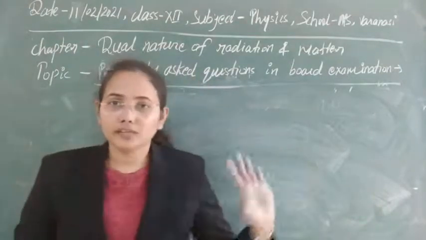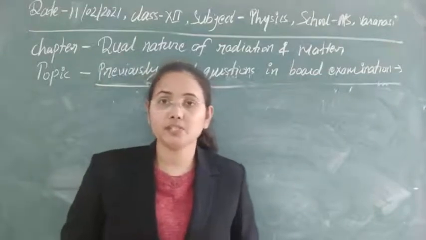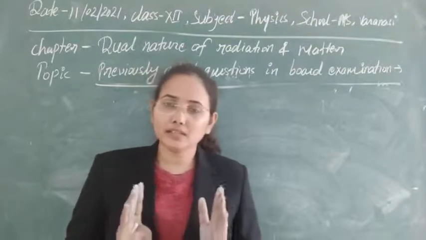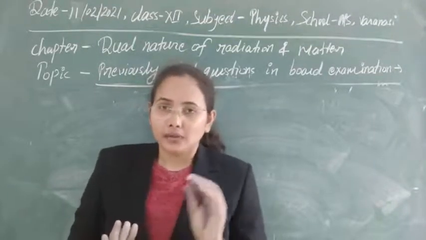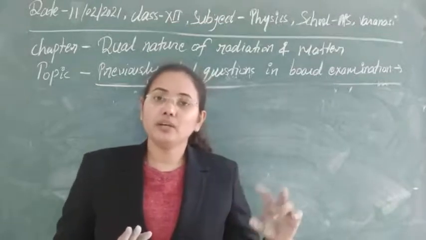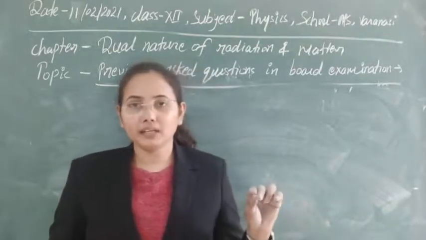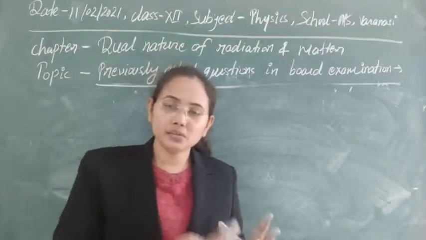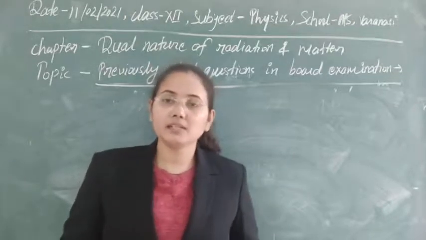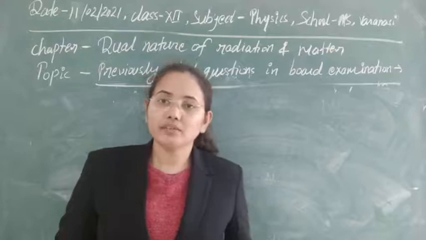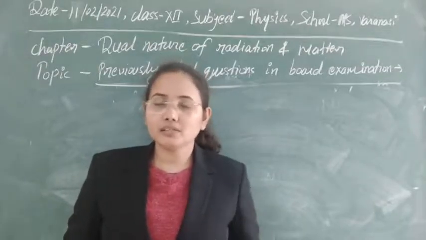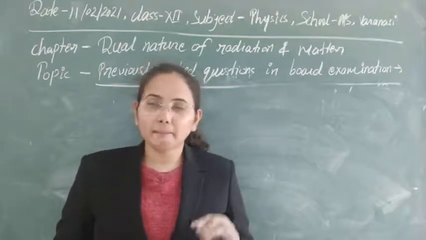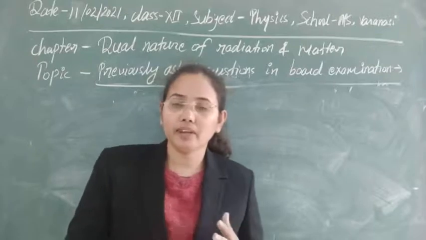So first of all, let's discuss the Heisenberg principle. According to the Heisenberg principle, why is it needed first of all? As we have dual nature of radiation and dual nature of matter also, like we have particle nature and wave nature. So when can we use particle nature or wave nature? If any particle is in motion, then a wave is also associated with it, so can we use both natures simultaneously or not?